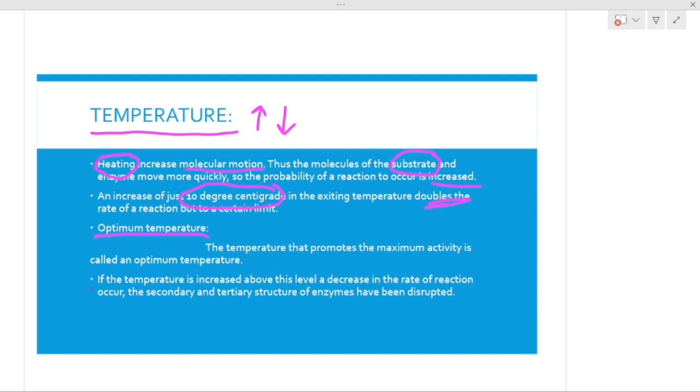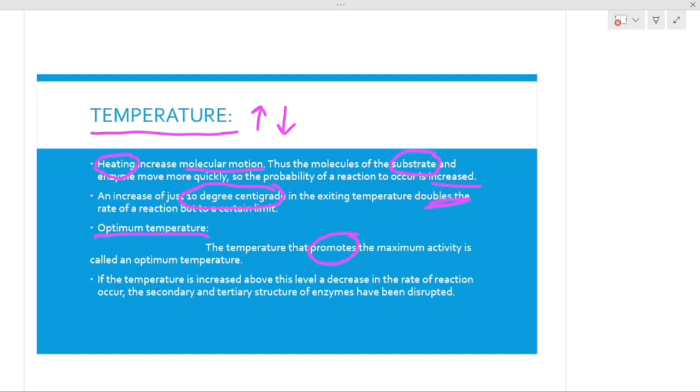We have to select the temperature which will affect the enzyme activity in a better way. This temperature is not declining the enzyme activity, but promoting it. That kind of specific temperature is called optimum temperature, which will promote the action of the enzyme or the chemical reaction. But to a certain limit again.